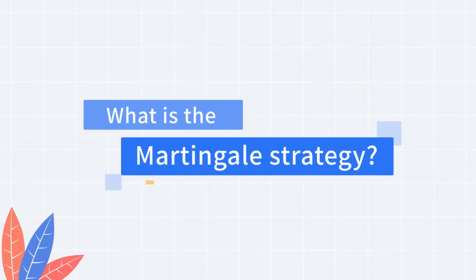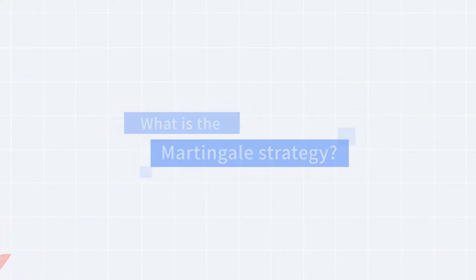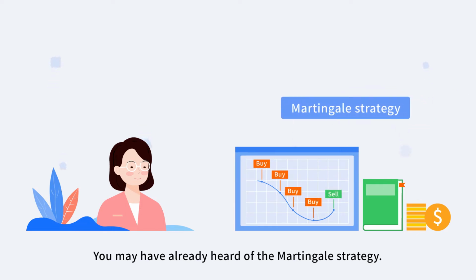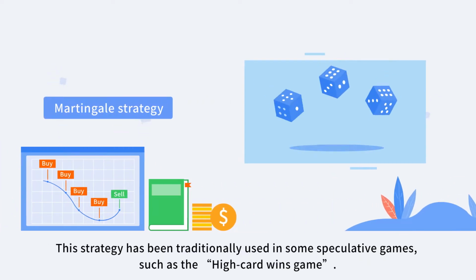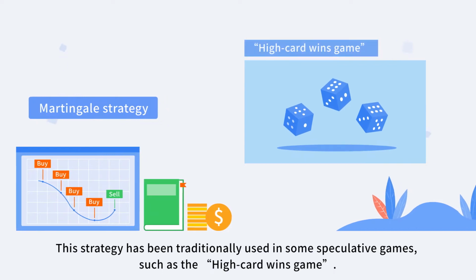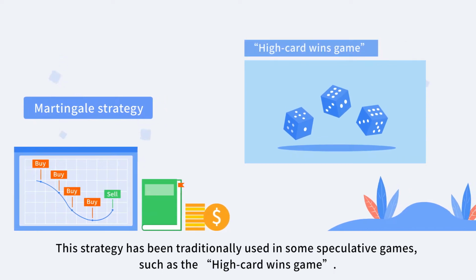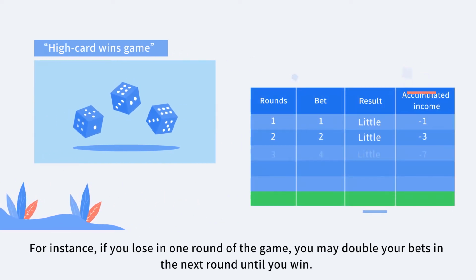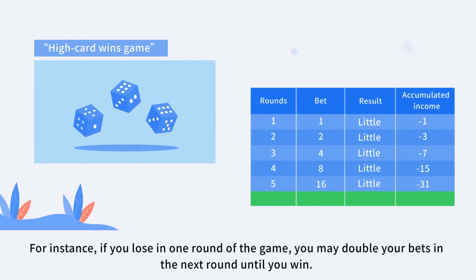What is the Martingale strategy? You may have already heard of the Martingale strategy. This strategy has been traditionally used in some speculative games, such as the high card wins game. For instance, if you lose in one round of the game, you may double your bets in the next round